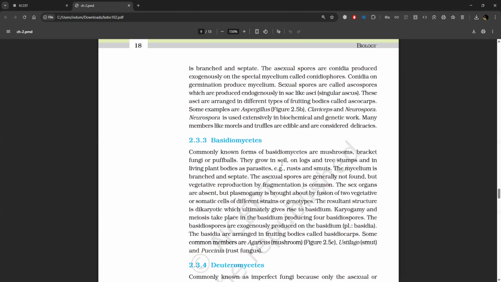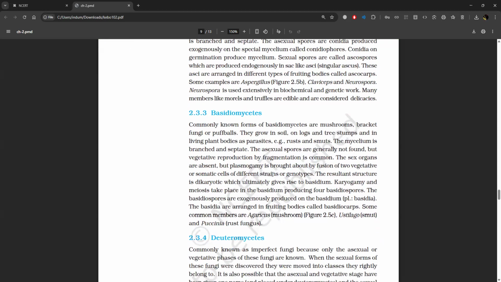Sexual spores are called ascospores, which are produced endogenously in sac-like asci. These asci are arranged in different types of fruiting bodies called ascocarps. Some examples are Aspergillus, Claviceps, and Neurospora. Neurospora is used extensively in biochemical and genetic work. Many members, like morels and truffles, are edible and are considered delicacies.